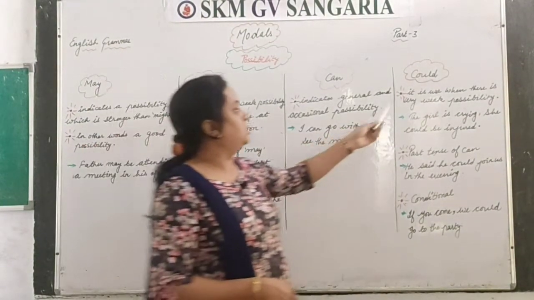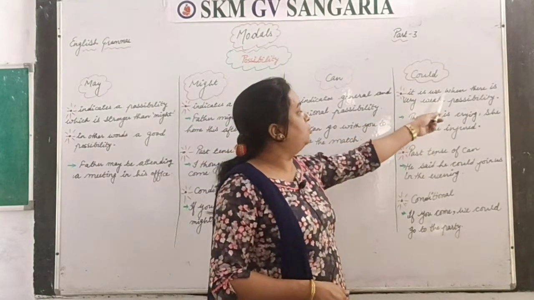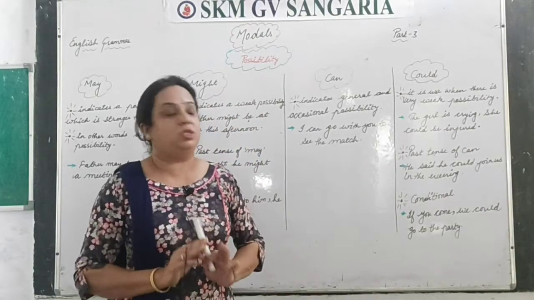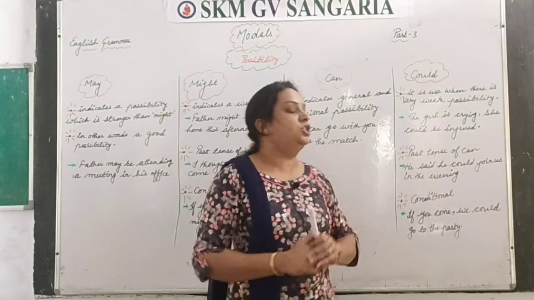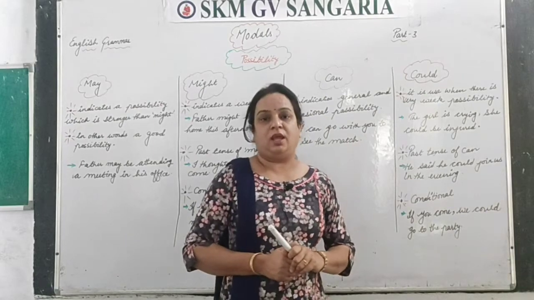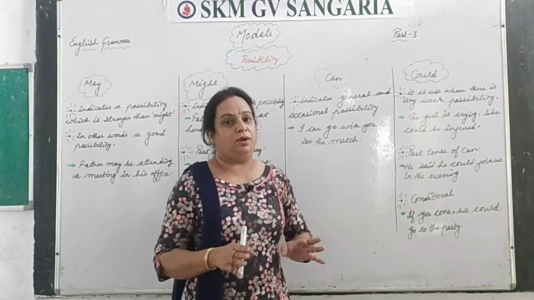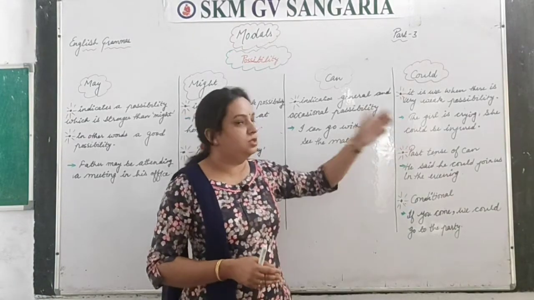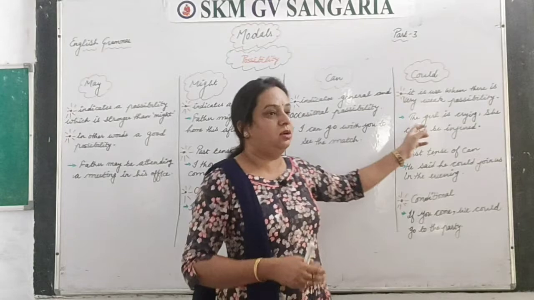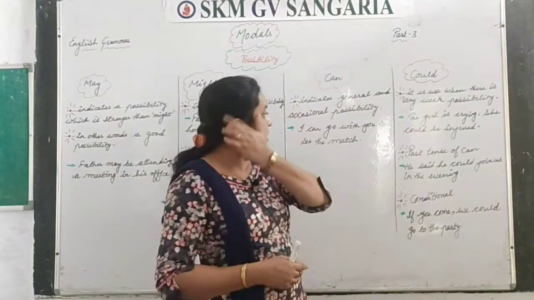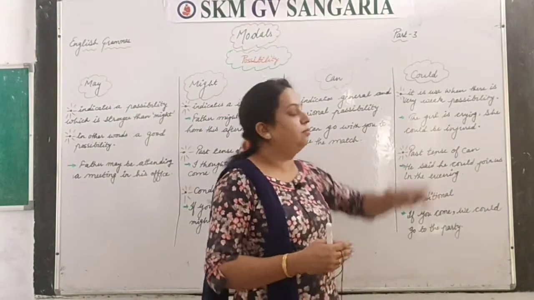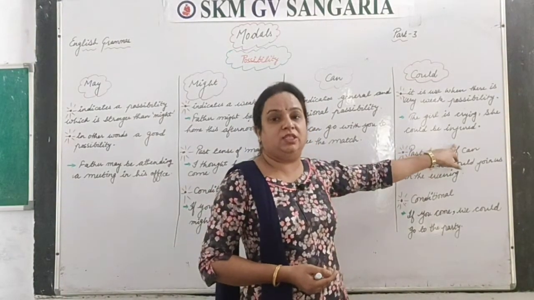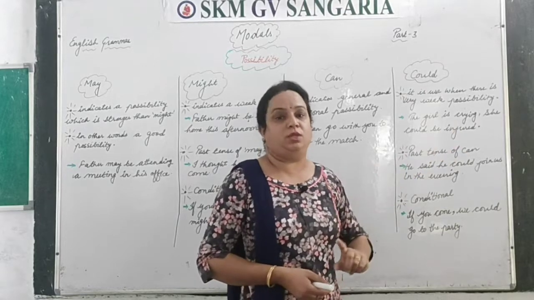And the last one is could. It is used when there is very weak possibility. For example, the girl is crying, she could be injured, right? So here we are not sure at all why she is crying, but we are just thinking that she may be injured. So that's why we have used she could be injured, when there is very weak possibility.